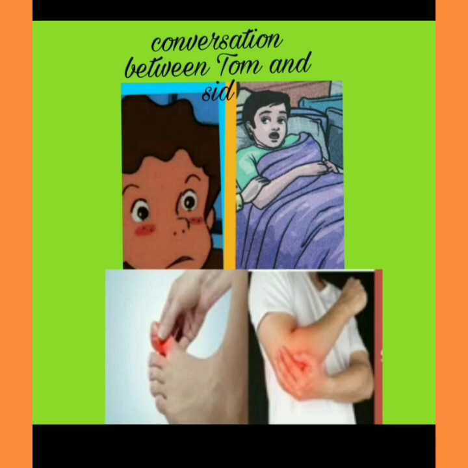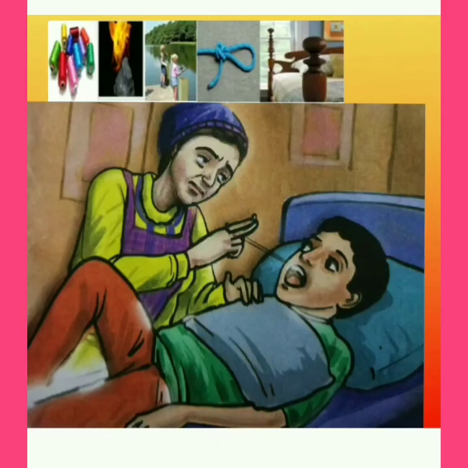Vanished means disappeared. What is the meaning of vanished? Vanished means disappeared. So now Tom said that because of the toe pain, he forgot to remember his teeth. So again he started to say something. Why is he doing all these mischievous activities? In order to avoid going to school. Again aunt asks, what has happened to your teeth? So Tom said that his tooth became loose and it is aching.